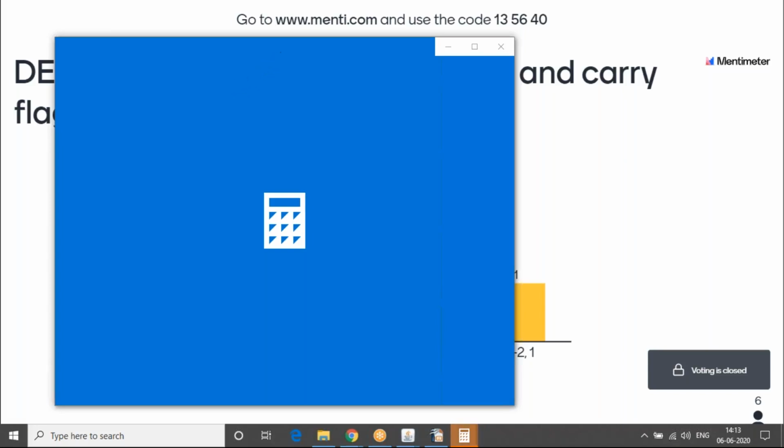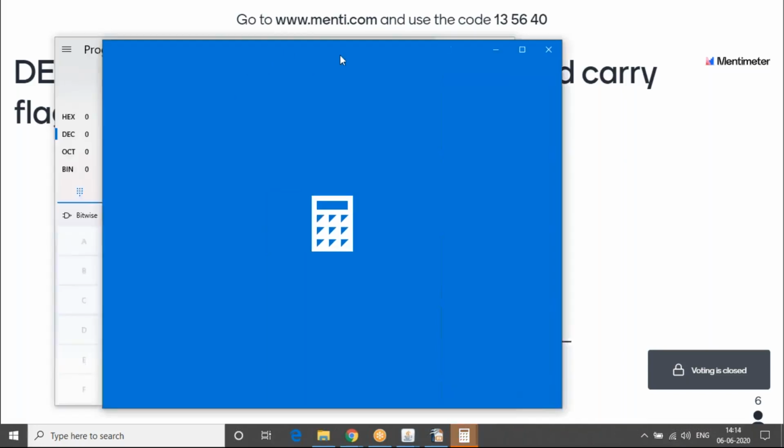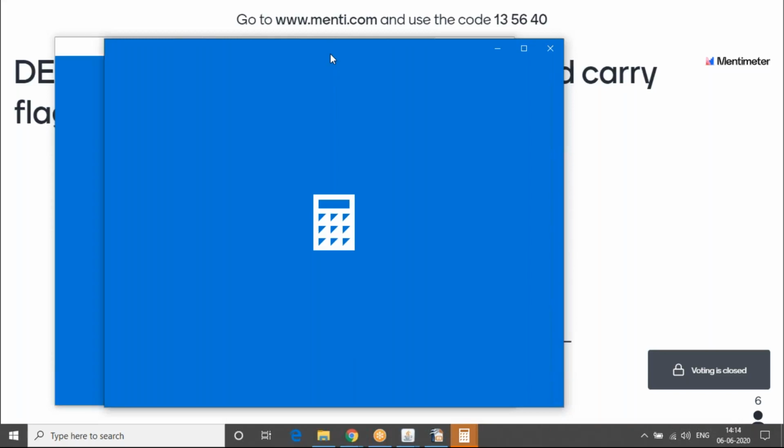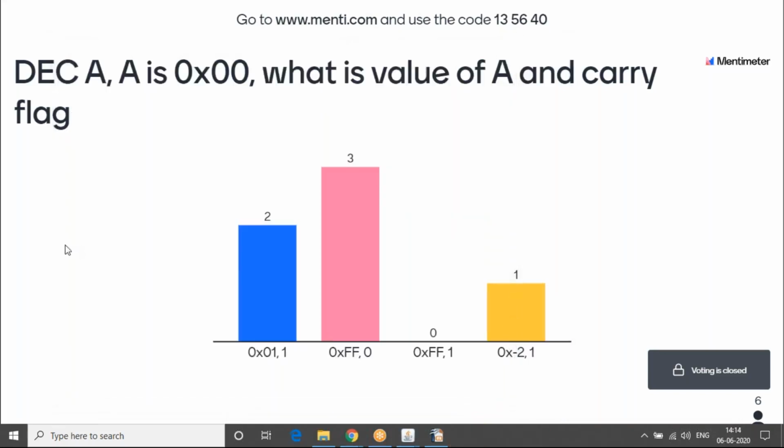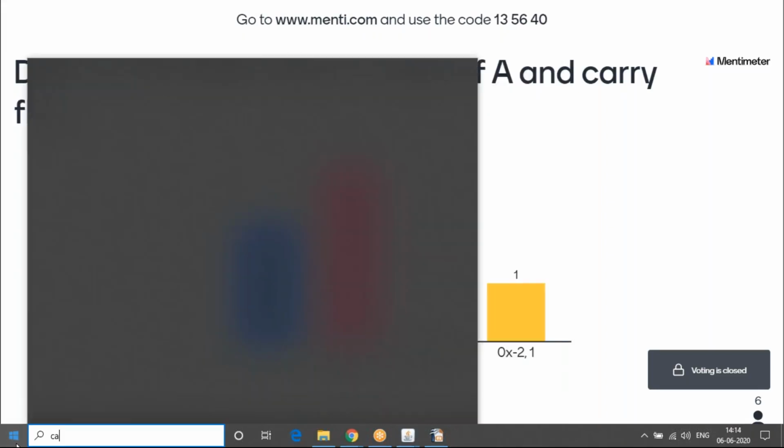2's complement is an important concept in number systems when you want to represent a negative number. Negative number means that if you look at current, the current goes positive and negative. So the current has two sides.